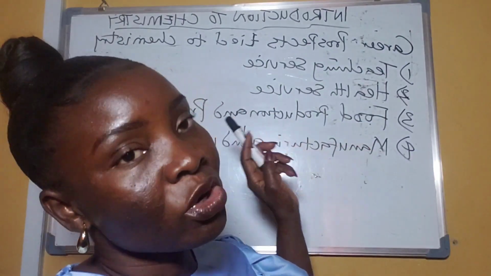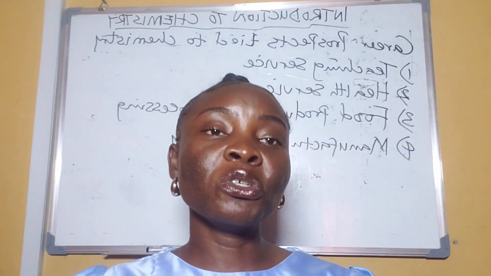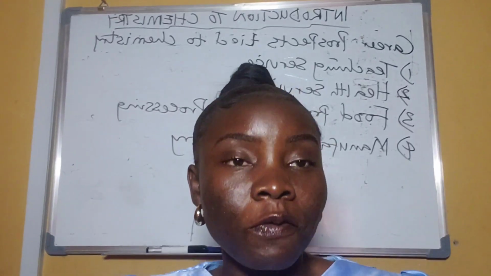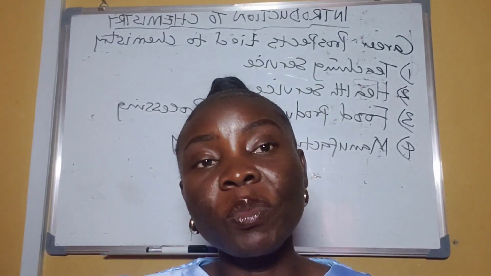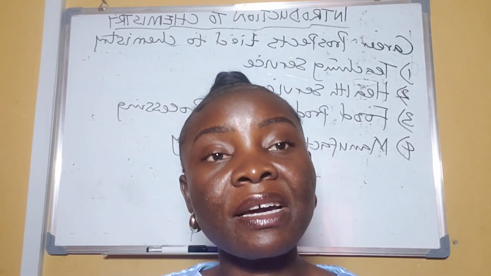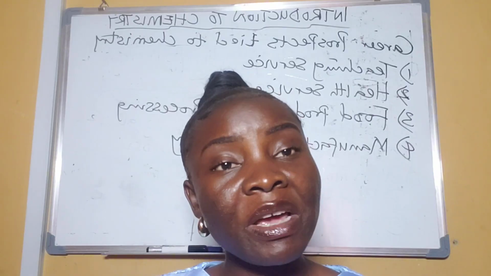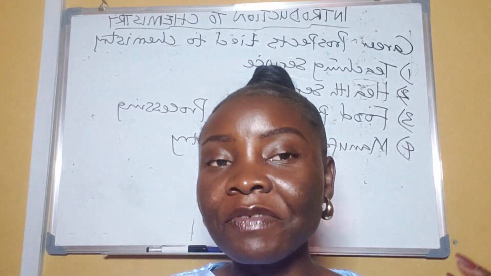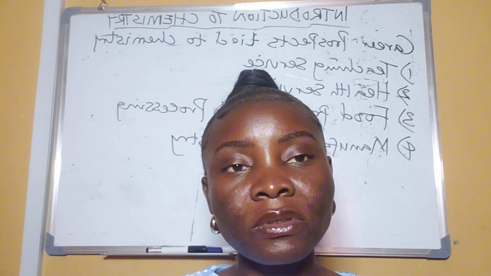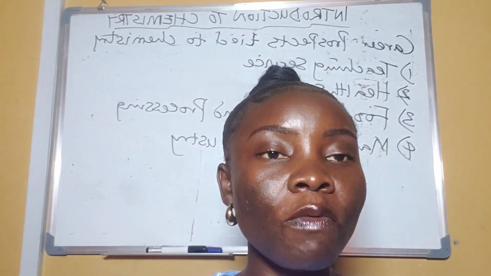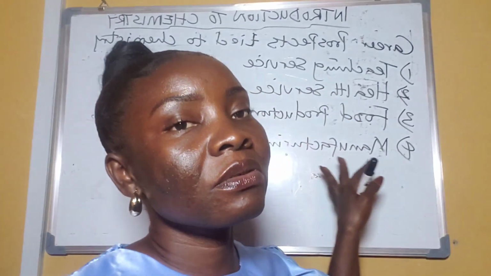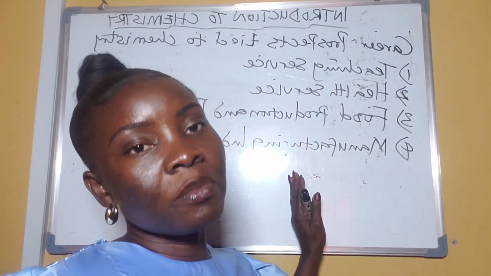Then the next one is food production and food processing. If you're going to produce food in large quantity or process food, for example those that make tin tomatoes, those that make noodles, those that make different beverages, you must have the knowledge of chemistry. So if you are thinking about being a food technologist or food scientist or a researcher, you must have this knowledge of chemistry.